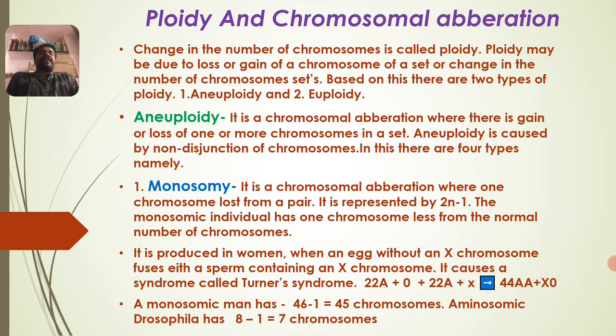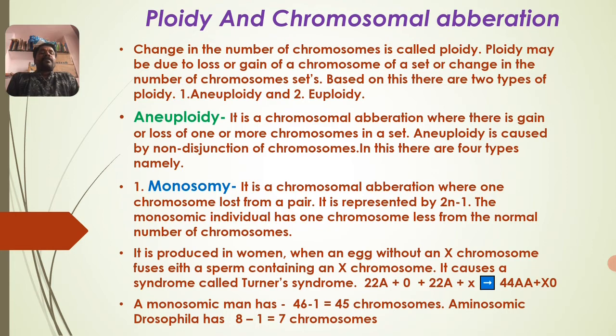See here there is a representation. 22A is nothing but 22 autosomes plus 0. There is no sex chromosome or allosome, whereas the other is 22A plus X. 22A plus X is the male gamete, 22A plus 0 is the female gamete. They combine together to form 44A plus X0. It refers to 44 autosomes plus X0. The total number of chromosomes is 45 here, because 1 chromosome is absent.